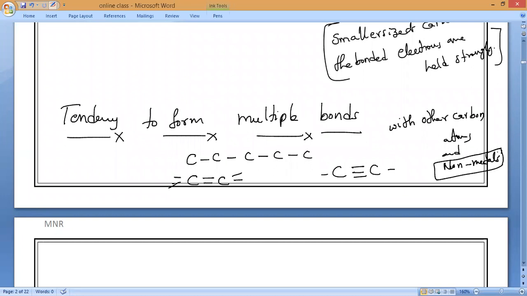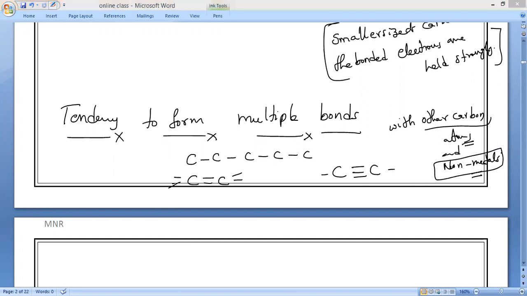Is there any metal which will react with carbon? No, because it is only by sharing. So it will react with other carbon atoms and only with other non-metals. It will form multiple bonds. Can anybody tell me the types of bonds one by one?